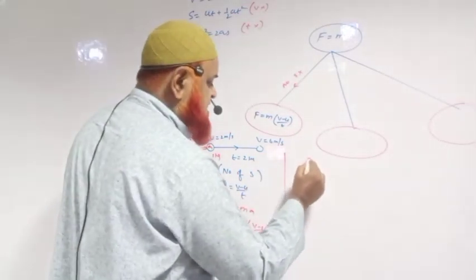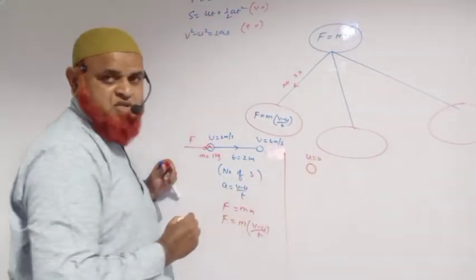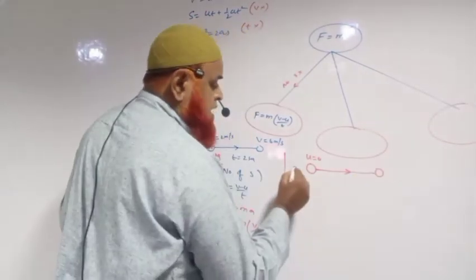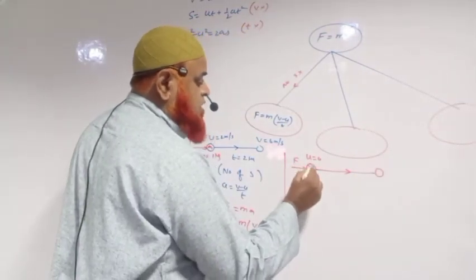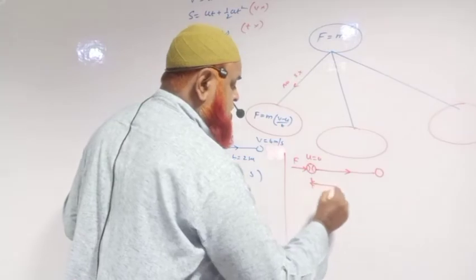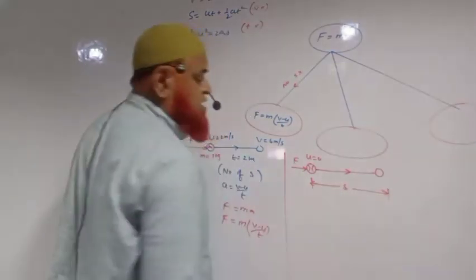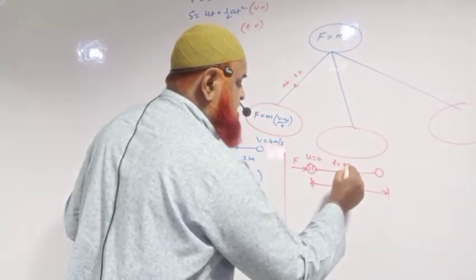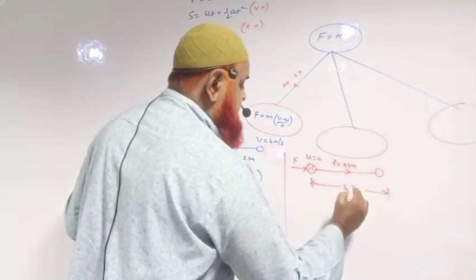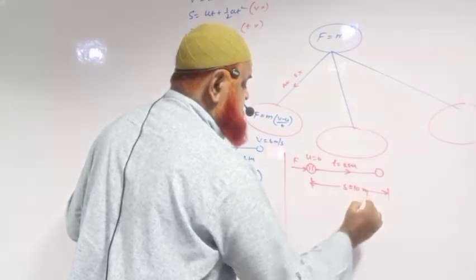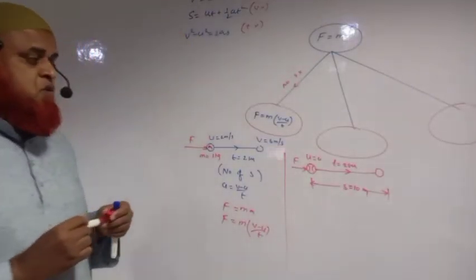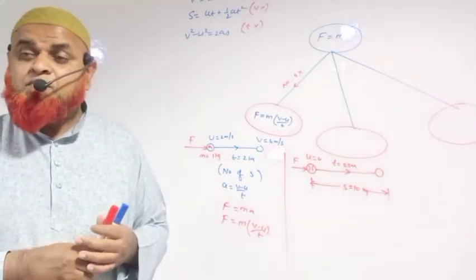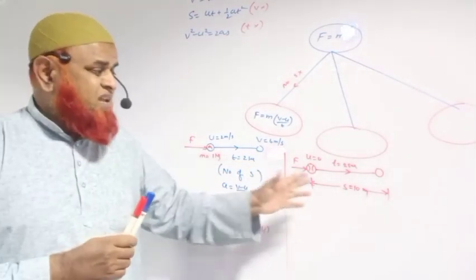Now in the second case, let us imagine there is zero velocity, and here a boy has applied certain force on a ball, because of which the ball has traveled certain displacement, and it has taken certain time also. Let us take 2 seconds it has taken, and it has been displaced 10 meters. So in 2 seconds it has displaced 10 meters. Then what is the force applied by the boy?